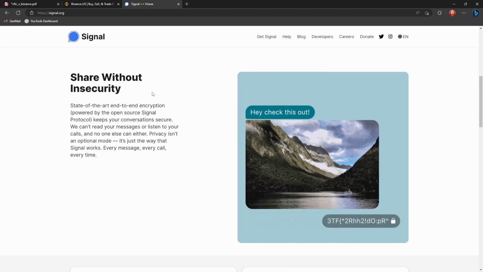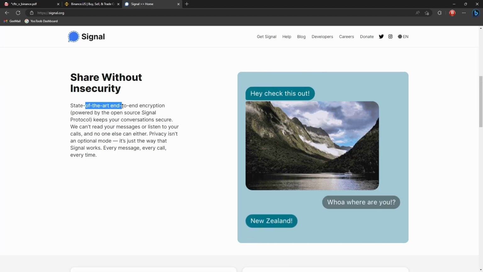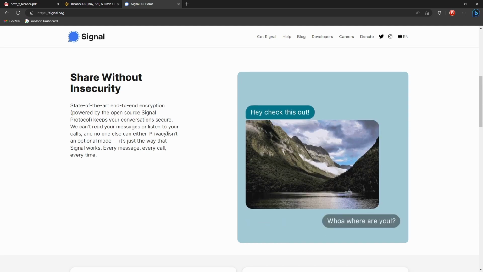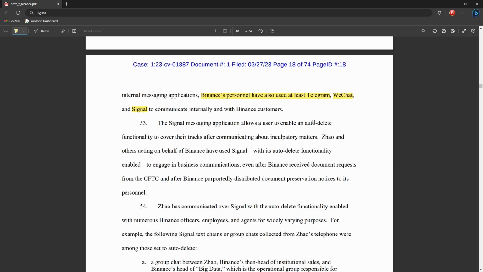Because if we come to the Signal website, we can see we've got state-of-the-art end-to-end encryption, which means no one can see the messages, and if they do try to see the message, this is what they'll see, until the person at the other end has the actual keys, because it's all based around privacy. And one of the features they obviously used was the auto-delete function. Now, while some people may use it for privacy, the CFTC is saying they used it to cover their tracks.